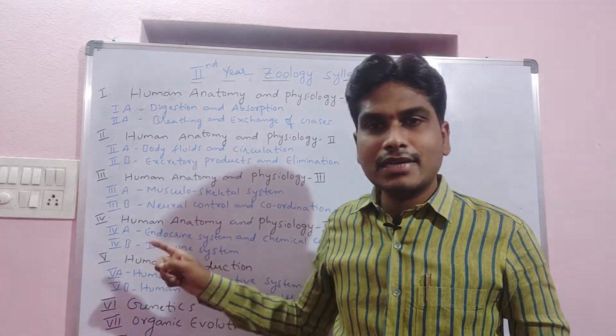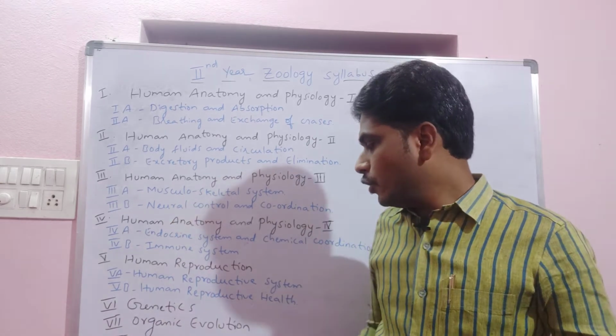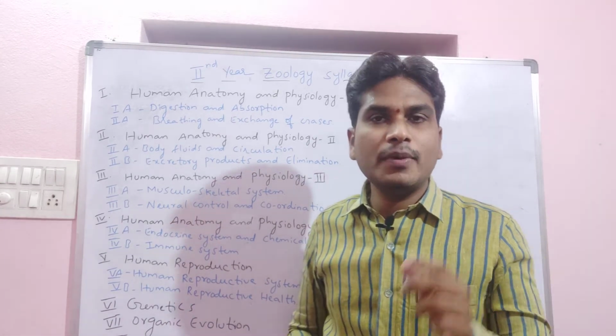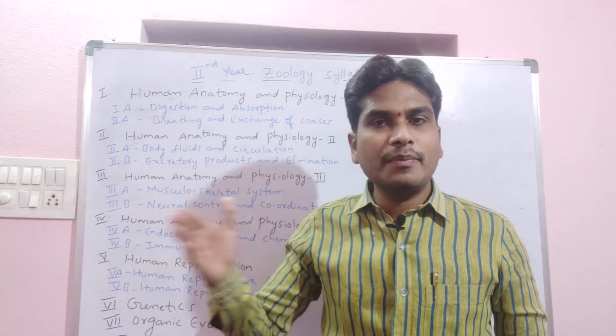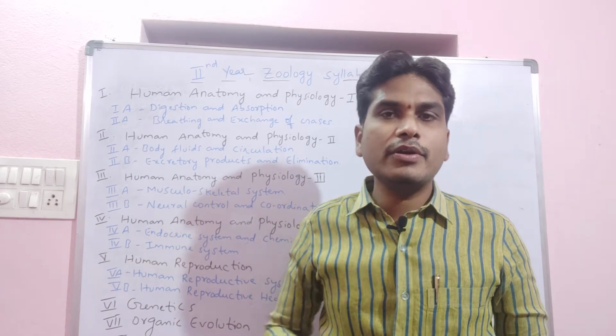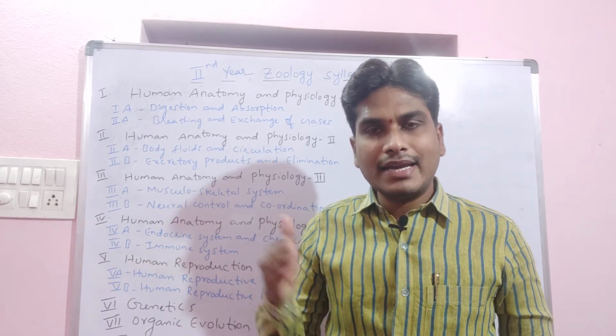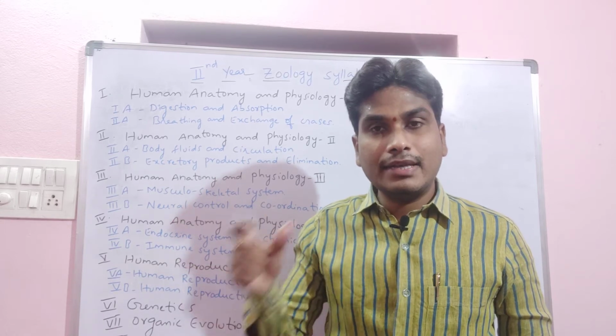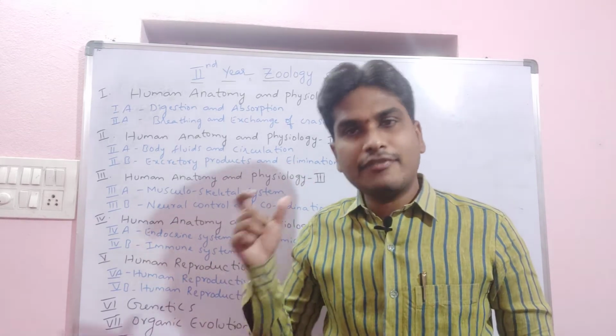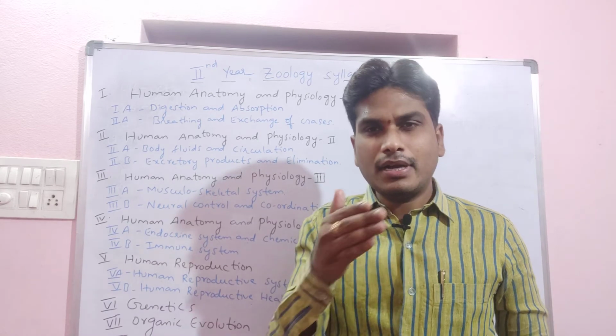The second lesson of the fifth unit is human reproductive health. In this lesson we are going to study the importance of reproductive health to human beings, the different sexually transmitted diseases, and the different birth control methods. We will study natural methods and artificial methods, and the contraceptive methods,